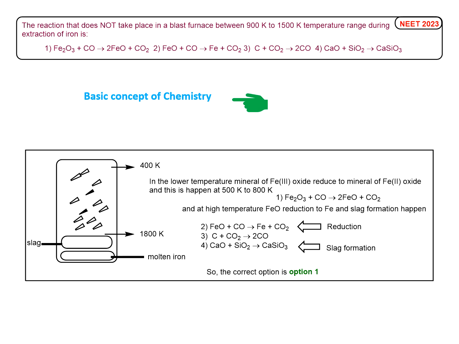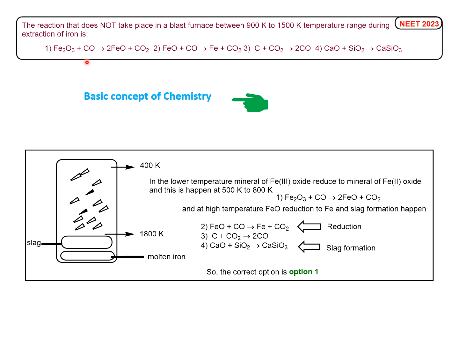Hi guys, let us discuss this question which was present in NEET 2023. The question is, the reaction that does not take place in a blast furnace between 900 Kelvin to 1500 Kelvin temperature range during extraction of iron is